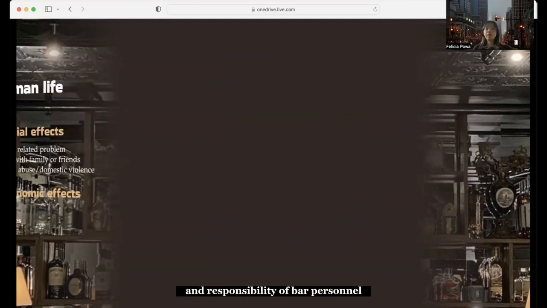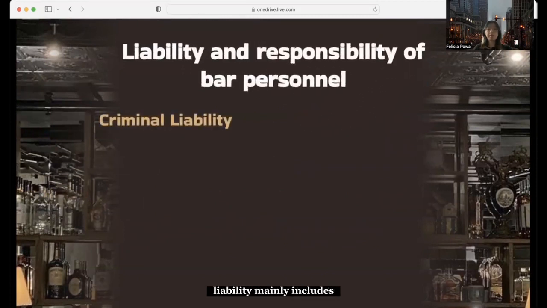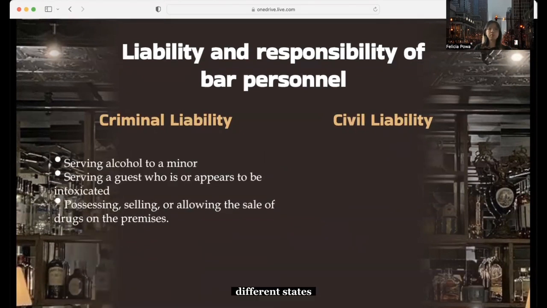Next part is the liability and responsibility of bar personnel. The bar server's liability mainly includes criminal and also civil liability. For criminal liability, serving alcohol to a minor has different restrictions in different states.